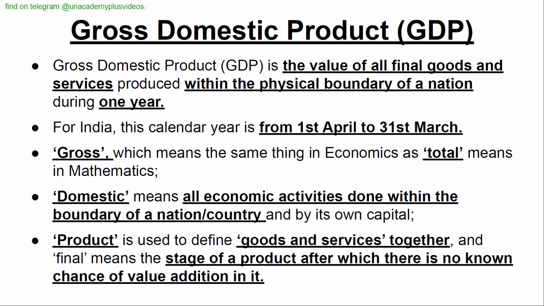GDP, that is gross domestic product. Gross domestic product is the value of all final goods and services produced within the physical boundary of a nation during one year. For India, this financial year is from 1st April to 31st March. Gross means the same thing in economics as total means in mathematics. Domestic means all economic activities done within the boundary of a nation or country and by its own capital. Product is used to define goods and services together, and final means the stage of a product after which there is no known chance of value addition in it.